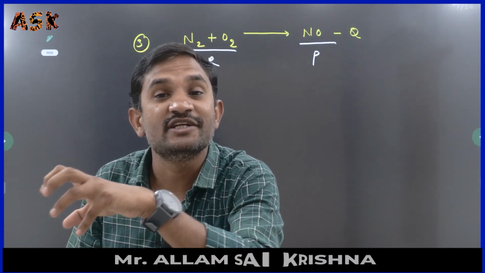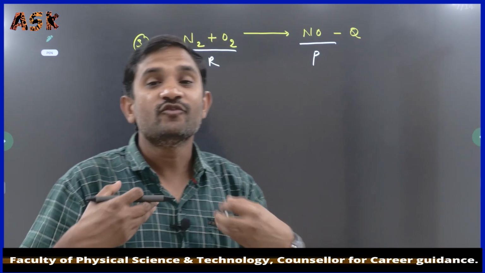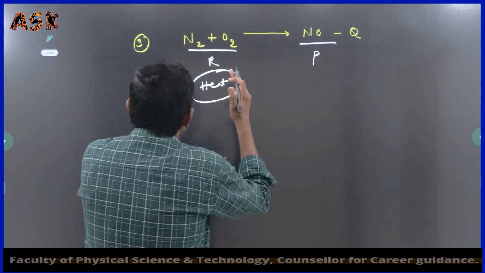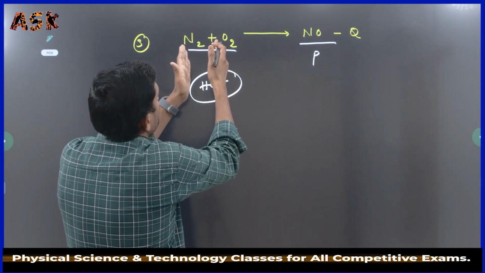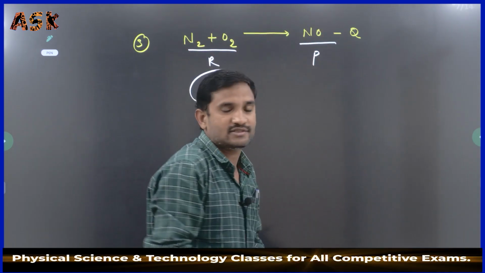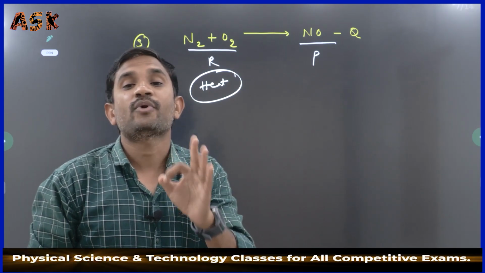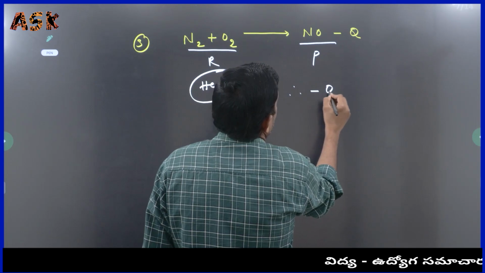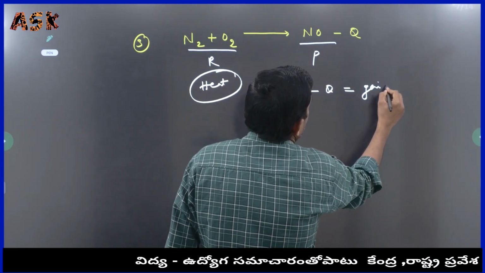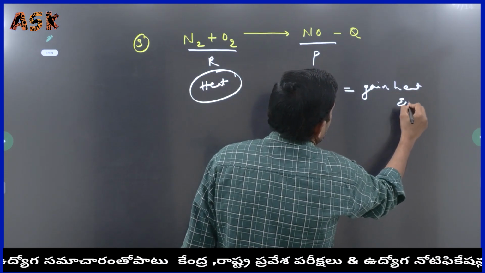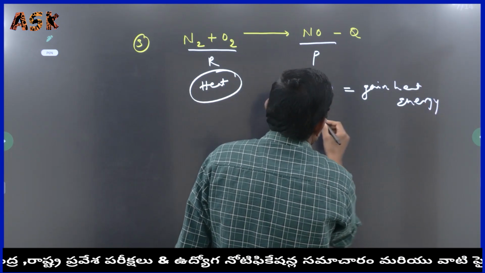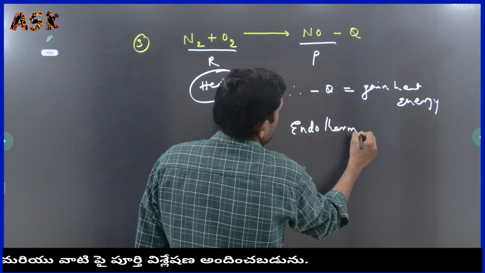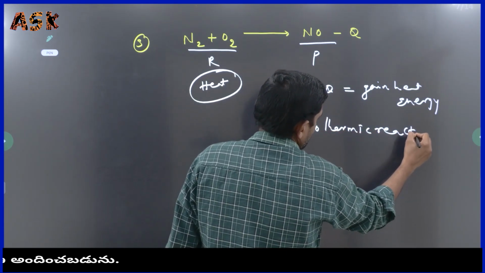This reaction needs to gain heat energy. We have to give heat energy to these reactants, and only when we give the heat energy will they turn into the product. This type of reaction, which needs to gain heat energy, is known as an endothermic reaction.